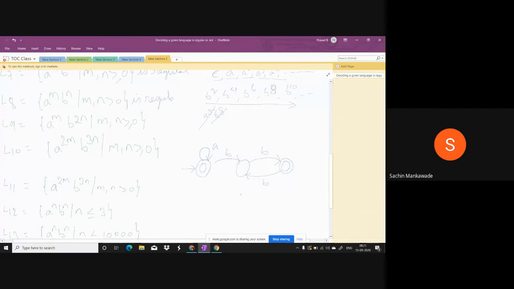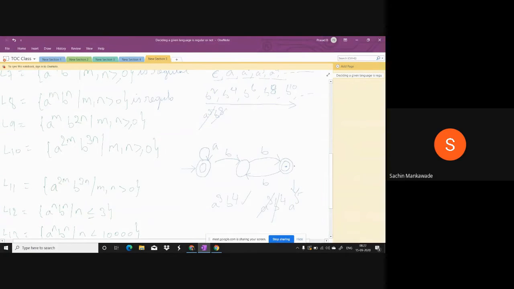So it accepts an even number of b's. Now look at this: a cube, b power 4. Now a cube, this is for only a's. Then the first b, second b, third b, fourth b. Yes, it will be accepted. Whereas for a cube, b power 4, a power 5, the machine comes to this state, and now the input symbol is a, which we have not defined, so the machine stops here. The machine stops without accepting the string.